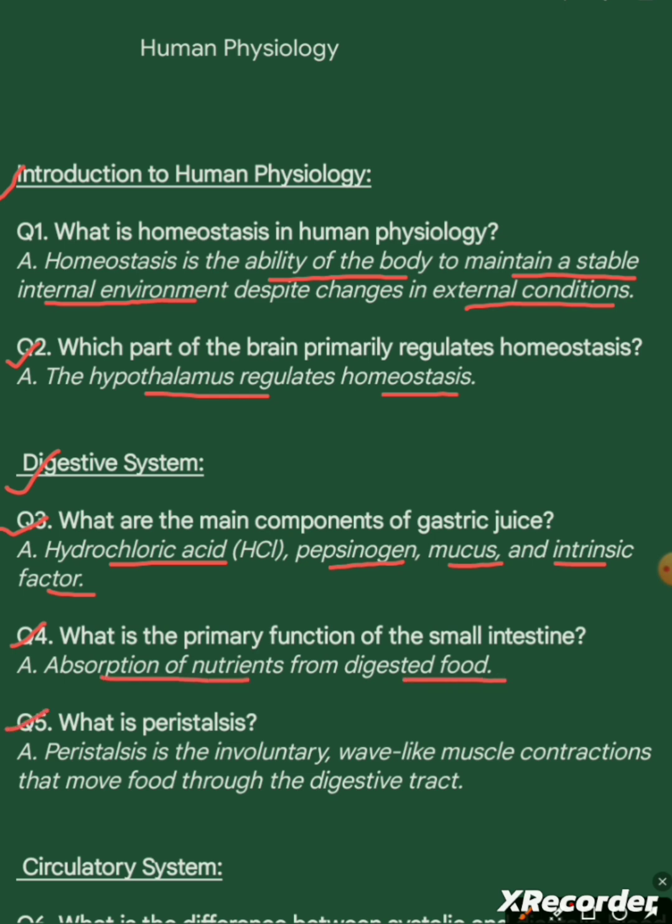Question 5. What is peristalsis? Answer. Peristalsis is the involuntary wave-like muscle contractions that move food through the digestive tract.